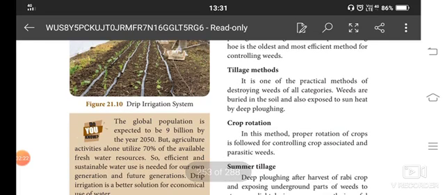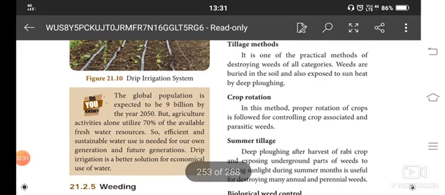Based on global warming, the global population is expected to reach 9 billion by the year. Agriculture activities alone utilize 70% of the available fresh water. Of the available fresh water, 70% is consumed by the production of crops. So efficient and sustainable water use is needed for our future generations. Drip irrigation is better, because when we pour the water, it is absorbed only by the roots. So the drip irrigation method is useful.